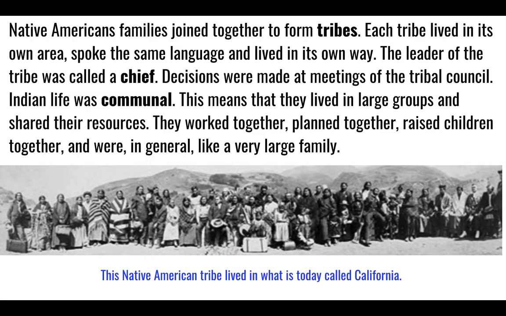Native Americans' families joined together to form tribes. Each tribe lived in its own area, spoke the same language, and lived in its own way. The leader of the tribe was called a chief. Decisions were made at meetings of the tribal council. Indian life was communal. This means that they lived in large groups and shared their resources. They worked together, planned together, raised children together, and were in general like a very large family. This Native American tribe lived in what is today called California. You do not need to copy this blue caption down.